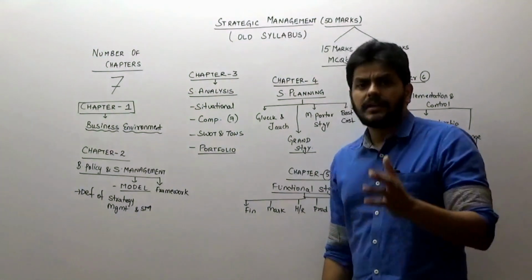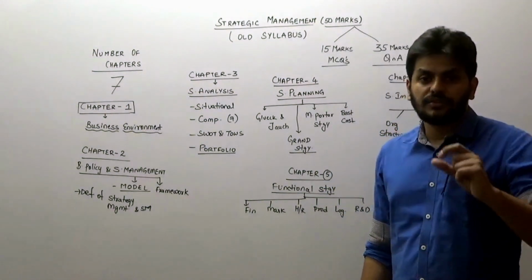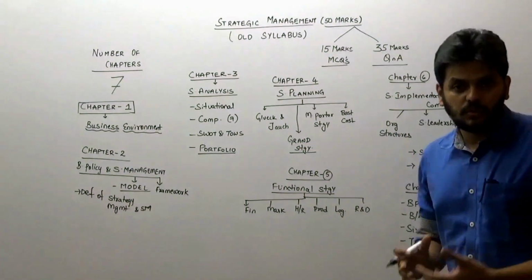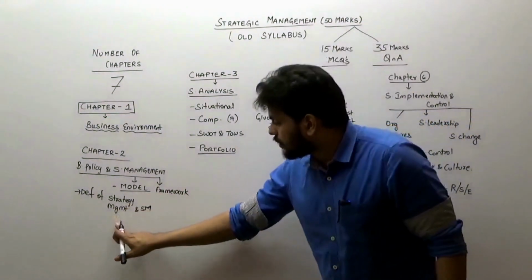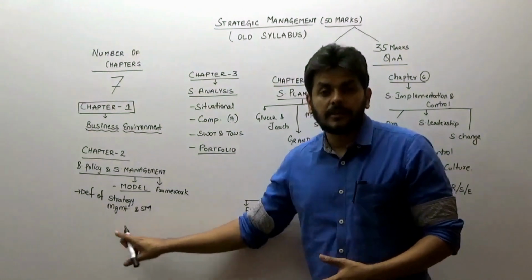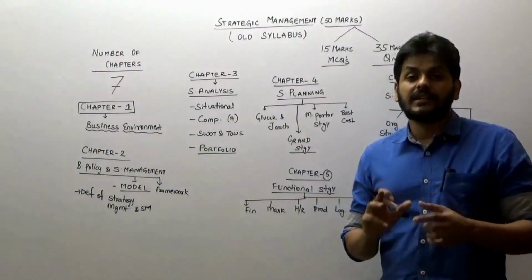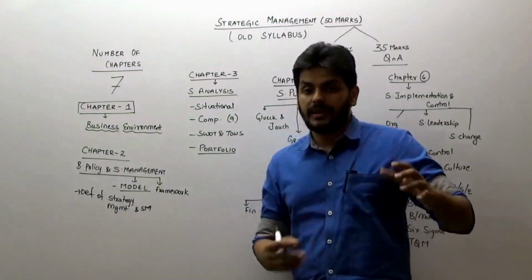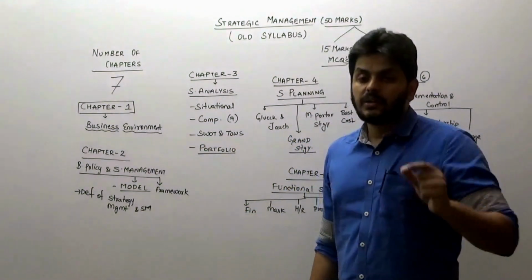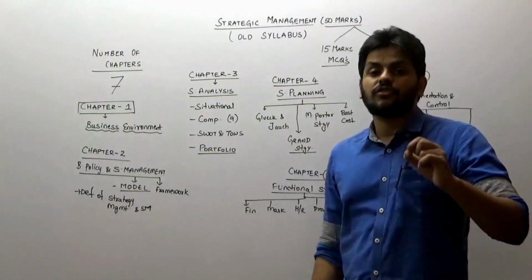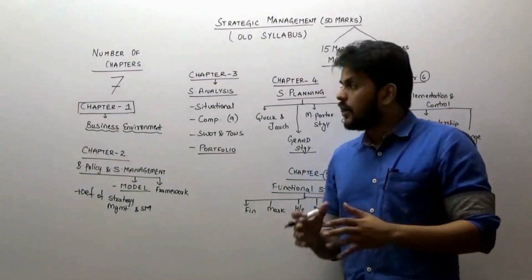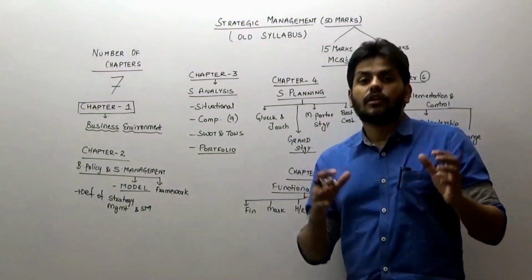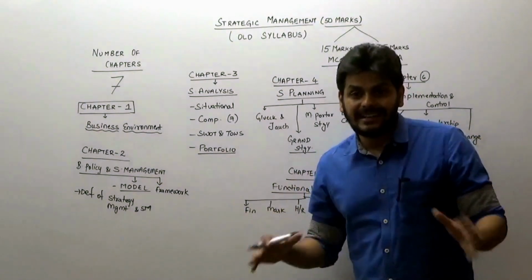Then you can get on to understanding the definition of strategic management, which is what the rest of the syllabus elaborates very clearly. It also has a strategic management framework: where are we now, where are we going, how do we get there? And towards the end of the topic, there is a strategic management model, which opens up the entire discussion of the concept of strategic management in detail.